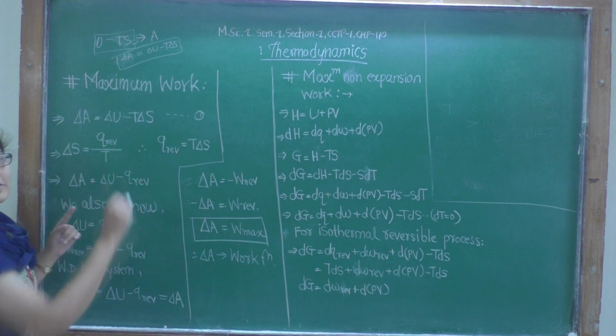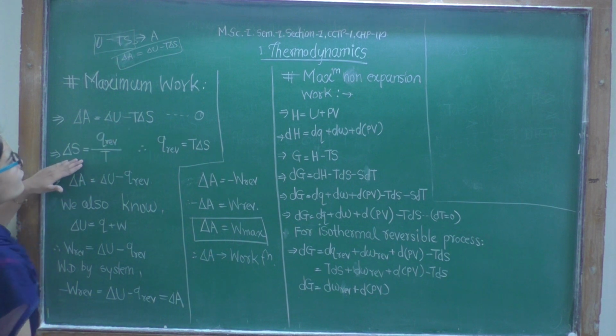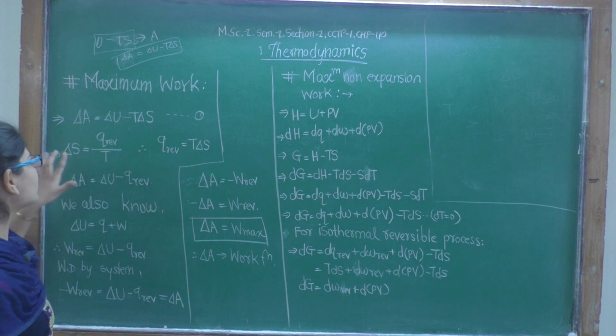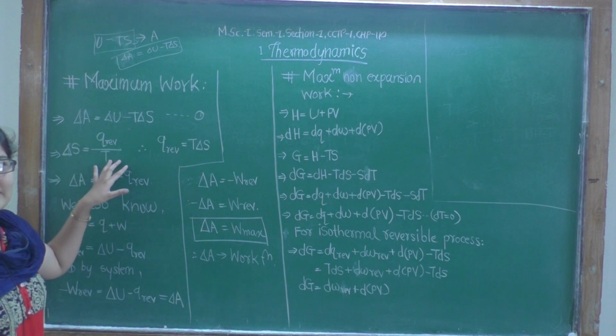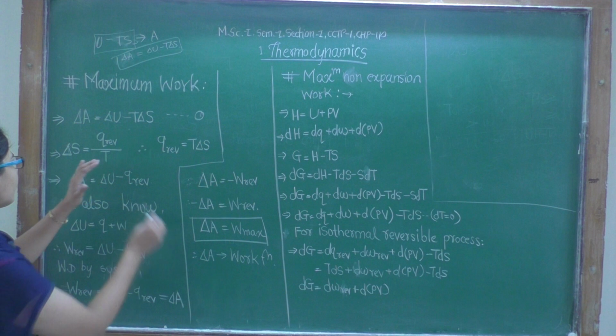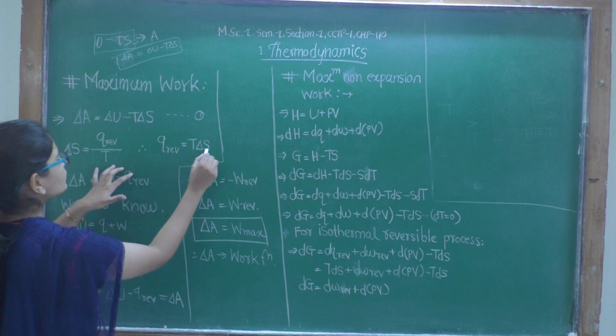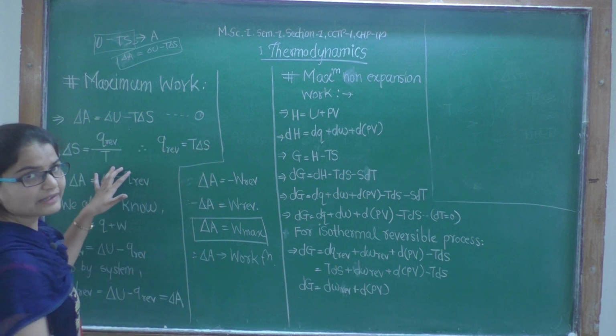This is the equation. Now we have also seen the definition of change in entropy. It was delta S is equal to Q reversible upon T, and therefore we can write Q reversible is equal to T delta S. Is that clear?